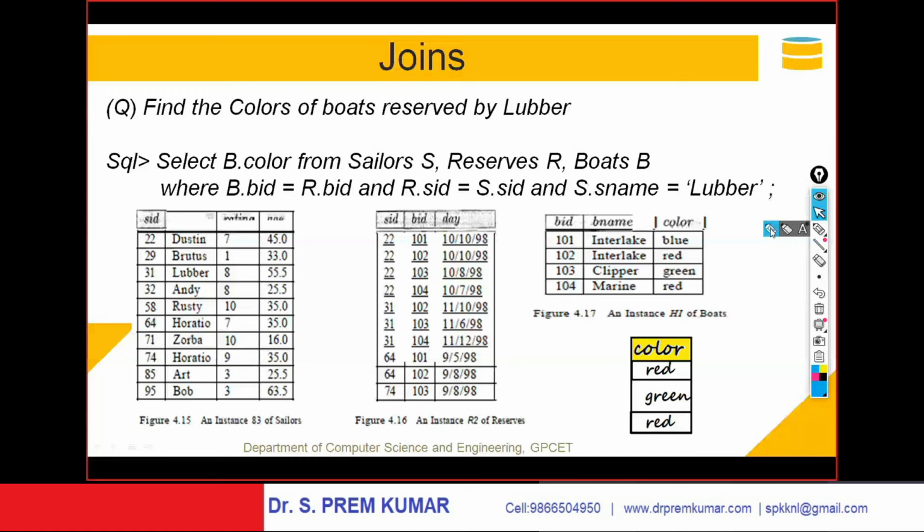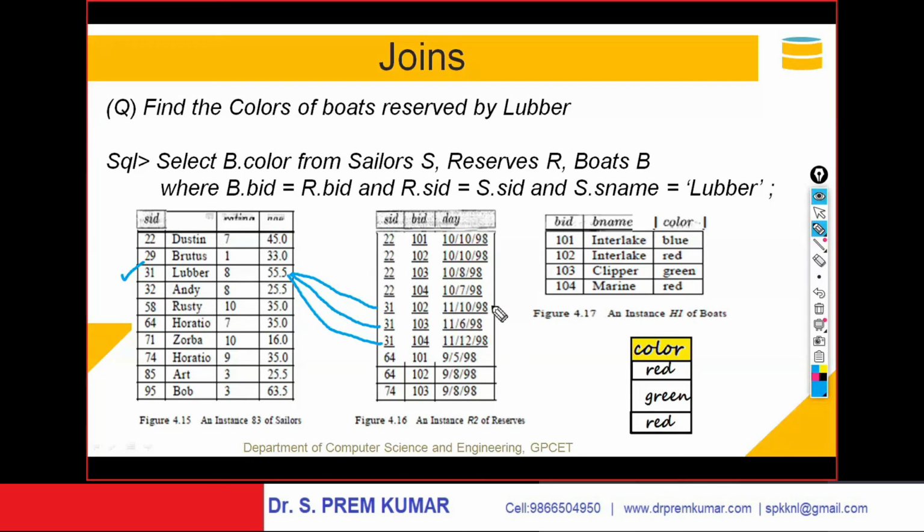You observe here, what is Lubber's sailor ID? It is 31. Now he reserved some boats. The data is available in the reservation table. This 31 gets connected with this 31. Lubber reserved these boats. The boats reserved by Lubber are 102, 103, and 104.